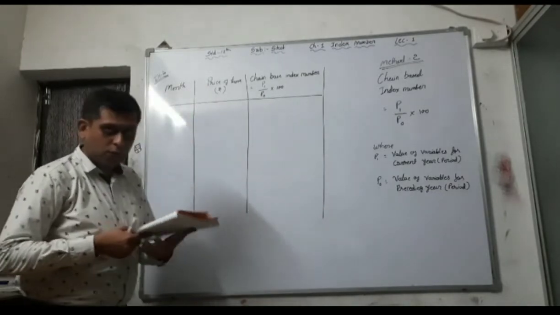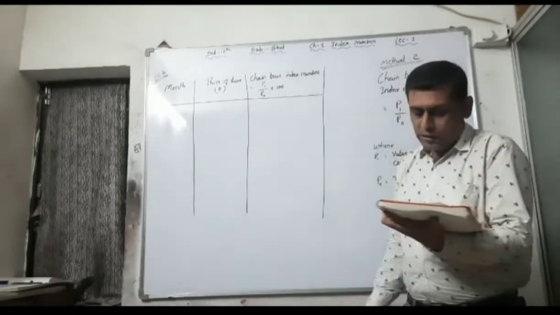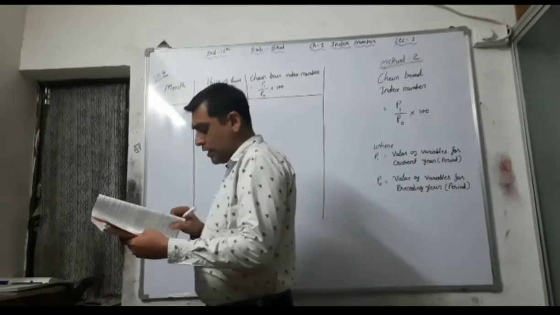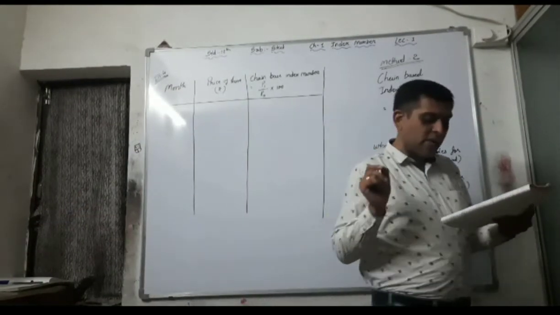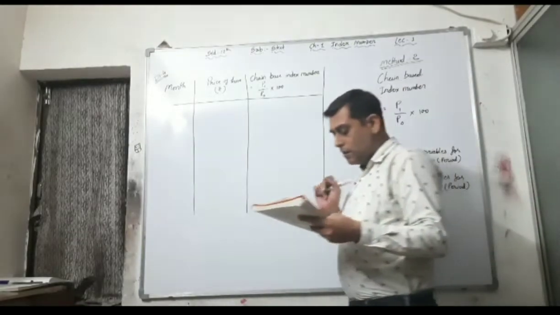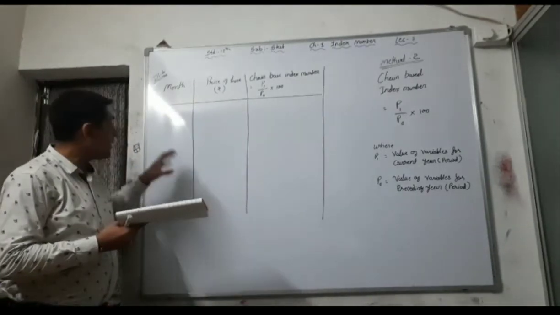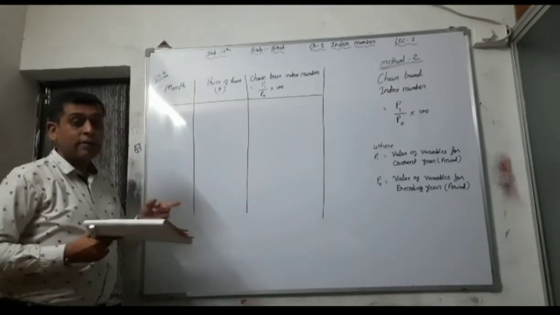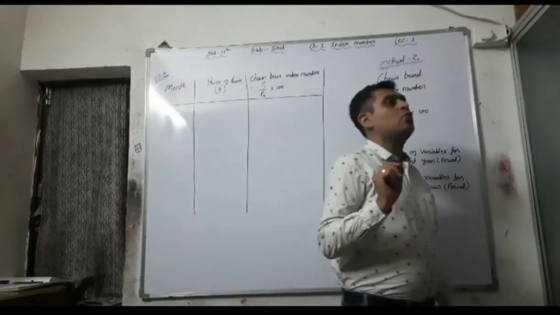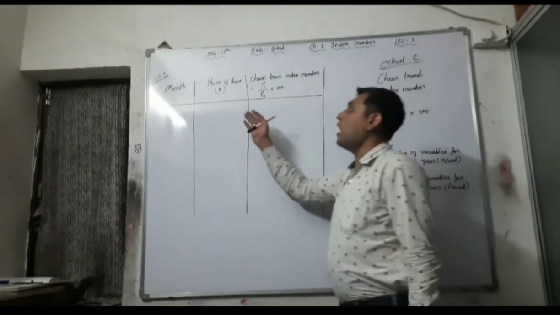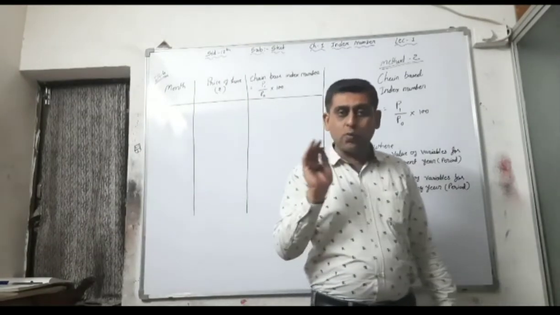In illustration number 4, first of all read the question. The data about the bi-monthly closing prices of the shares of a company in the year 2014 are given. Compute the chain base index number. Underline the words chain base index numbers. See, the month is given as January, then directly March. Bi-monthly data is given. Don't panic that after January it is March, after March it is May. There is nothing to worry about that.